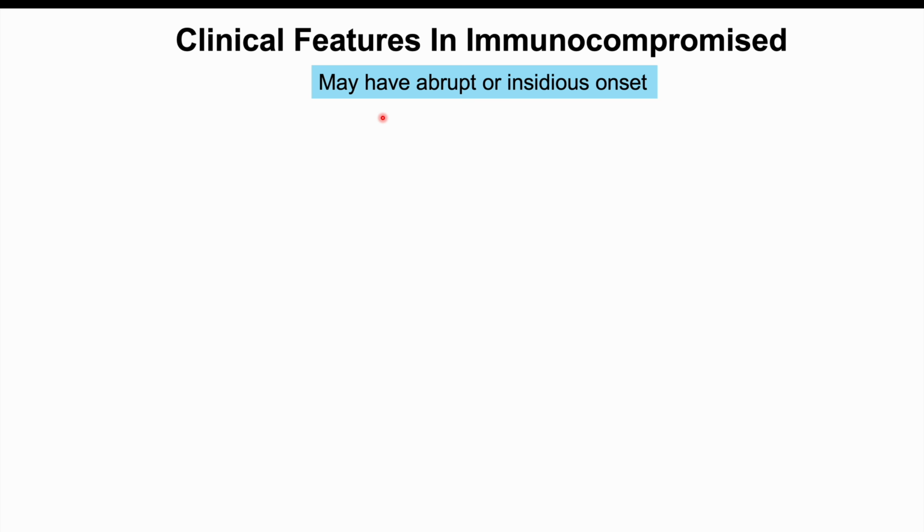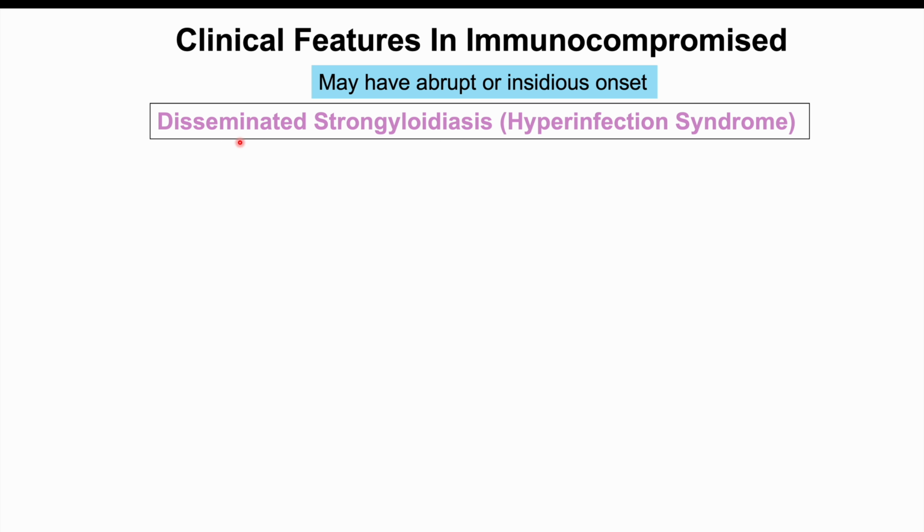Now let's talk about the clinical features in immunocompromised patients. These are where we're going to have some very severe and significant complications, oftentimes life-threatening. Some of the signs and symptoms we're going to talk about here in a moment may occur abruptly or have an insidious onset. So they can occur very suddenly or they can occur slowly. The severe infections that occur in immunocompromised patients are termed disseminated strongyloidiasis or hyperinfection syndrome.